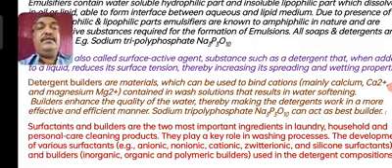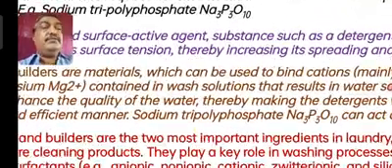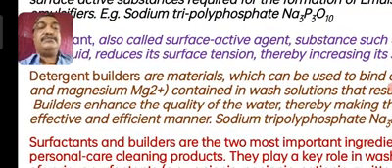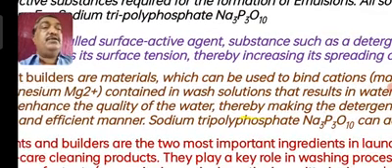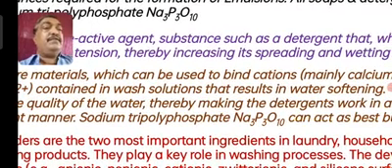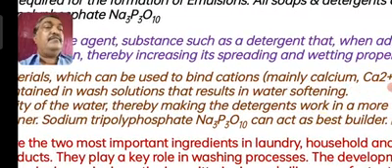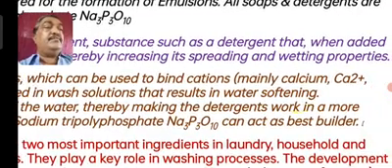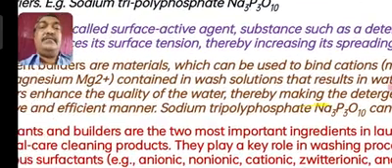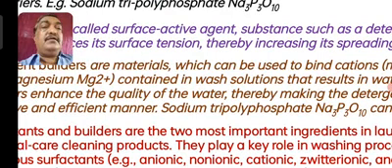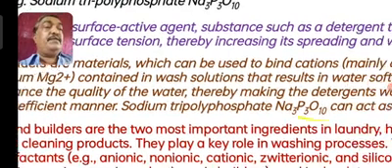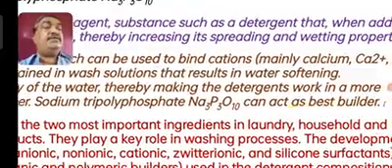Now we move on to another important term, called builders. Detergents generally contain builder materials. Detergent builders are materials which can be used to bind cations, mainly calcium 2+ or magnesium 2+, contained in wash solutions, which results in water softening.